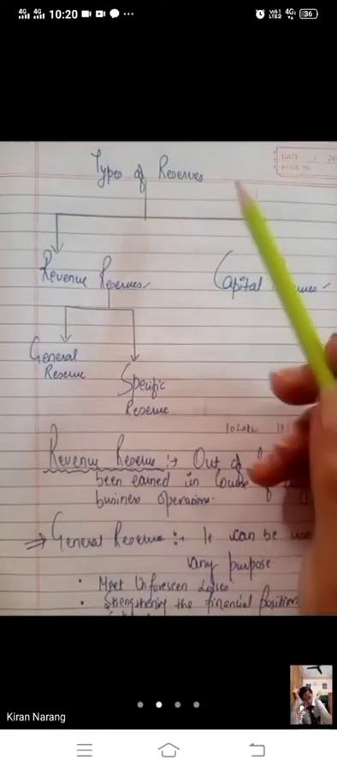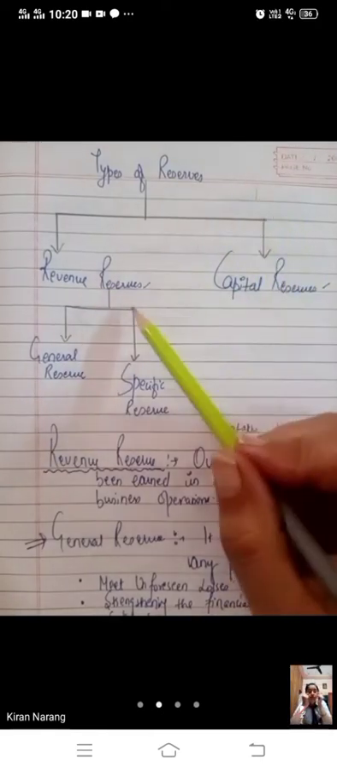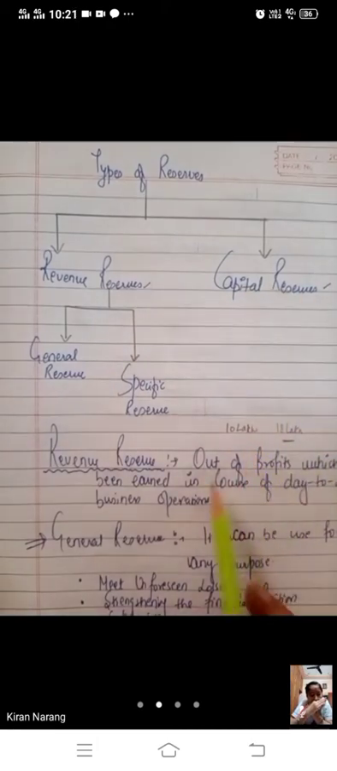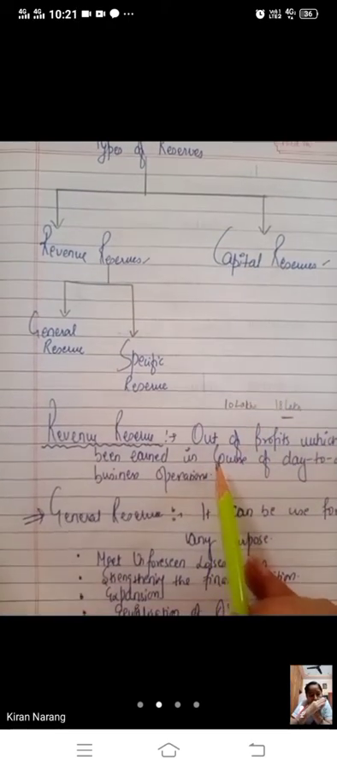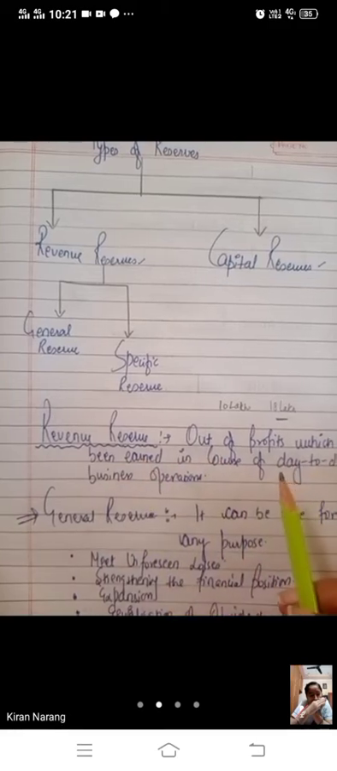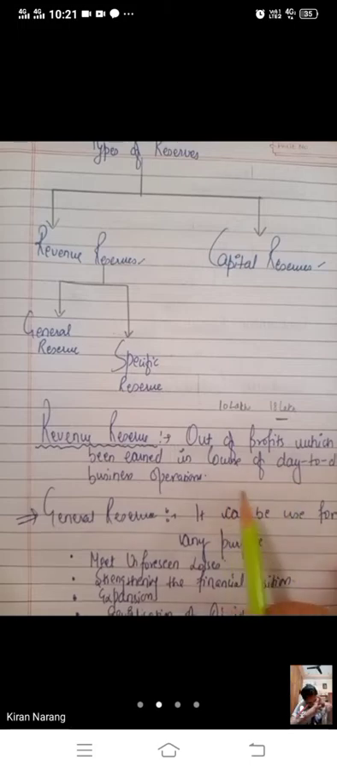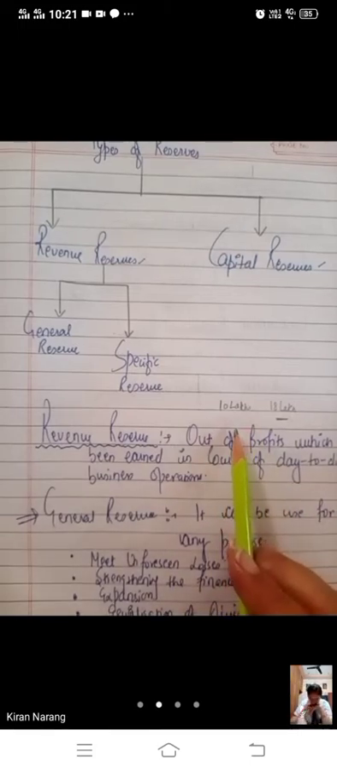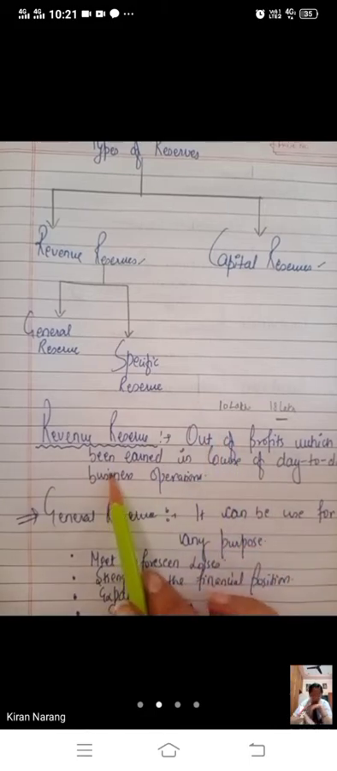So beta, till now we have studied types of reserves. There are two types of reserve, revenue reserve and capital reserve. When we set aside some profit out of the revenue which we have earned during the year. Revenue means which we have earned from the day-to-day business operations. We have earned an income of 10 lakh and we have saved something out of this income. This is called revenue reserve.